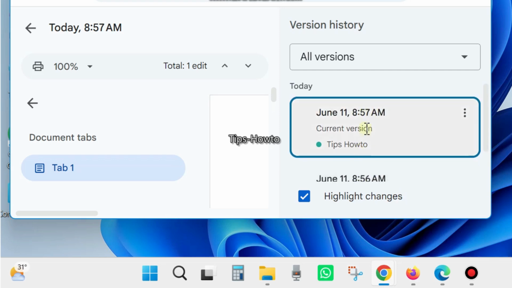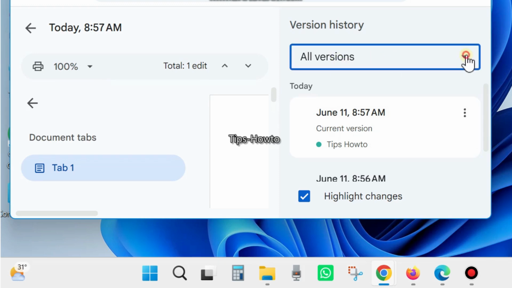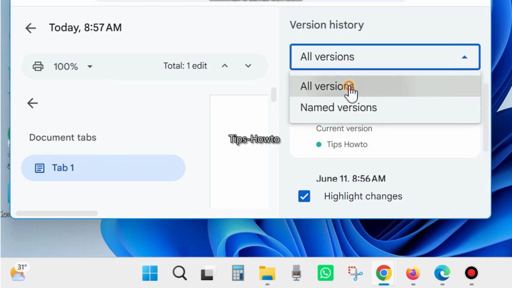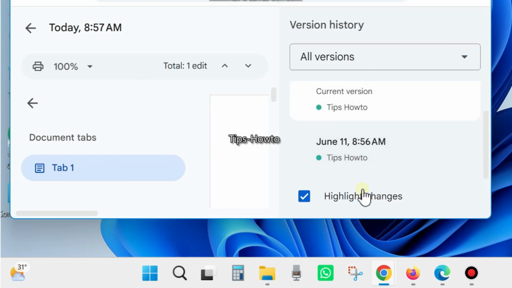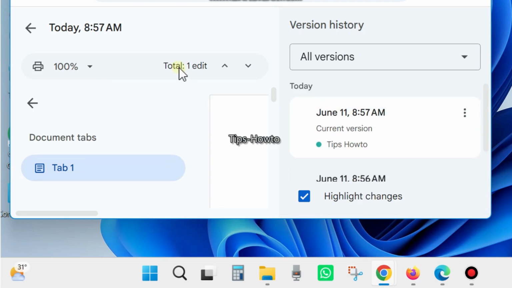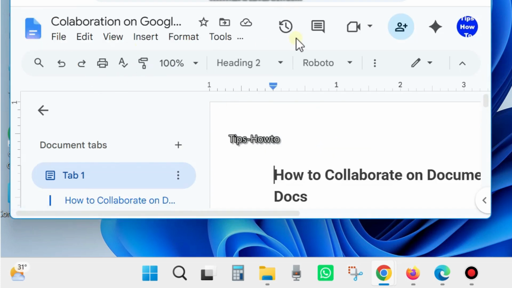It is visible here. You can easily watch and view recent changes in your shared Google Docs page. Total one edit, you will see total one edit, 100%, all sessions, all versions. Version history you can easily find here.